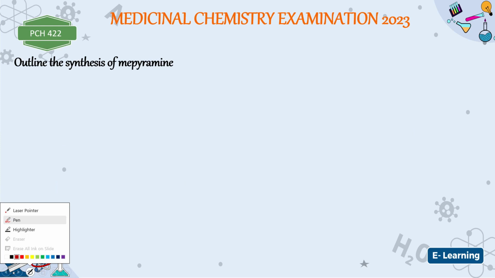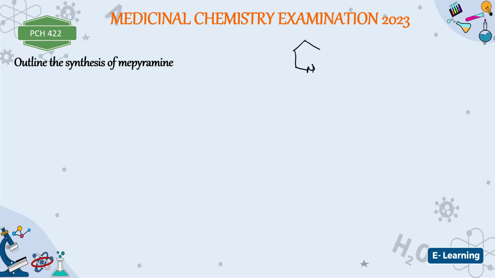Now if you are asked to synthesize mepyramine, first of all we have to draw the structure of mepyramine. What do you think is the structure of mepyramine? For mepyramine, we first of all have the pyridine, right? Which is something like this. And then you have N. Then from here we have N, and then from here you have CH2, here you have OCH3.